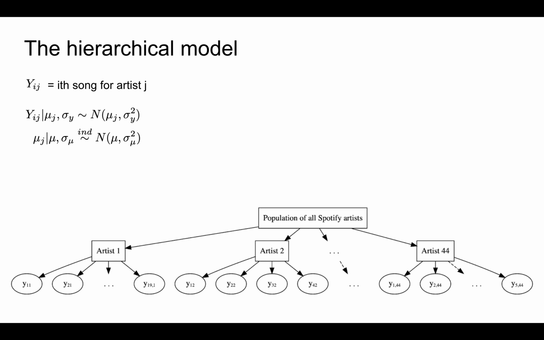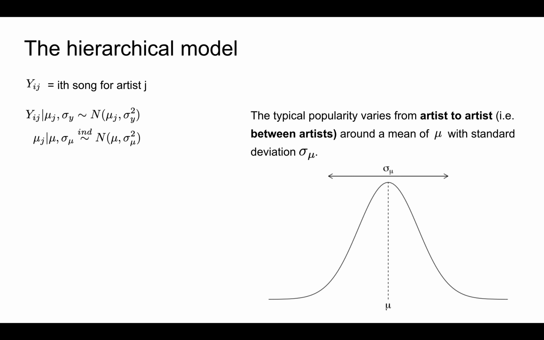Next, the second layer of our hierarchical model addresses the fact that our sample of 44 artists is drawn from the broader population of all artists on Spotify. Thus, these artists are linked through this population, hence information on one artist might tell us about another. Specifically, the notation here expresses our assumption that some artists tend to be more popular than others.